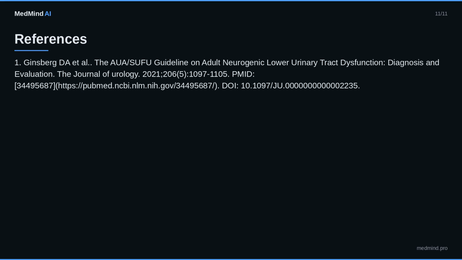References. 1. Ginsberg D. et al. The AUA/SUFU Guideline on Adult Neurogenic Lower Urinary Tract Dysfunction, Diagnosis and Evaluation. The Journal of Urology. 2021, 206, 1097-1105.